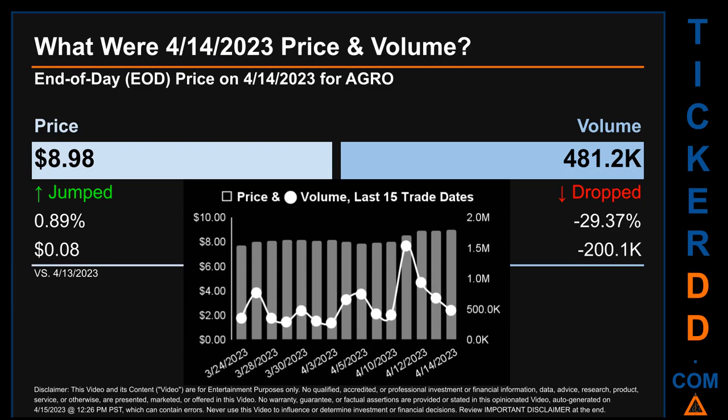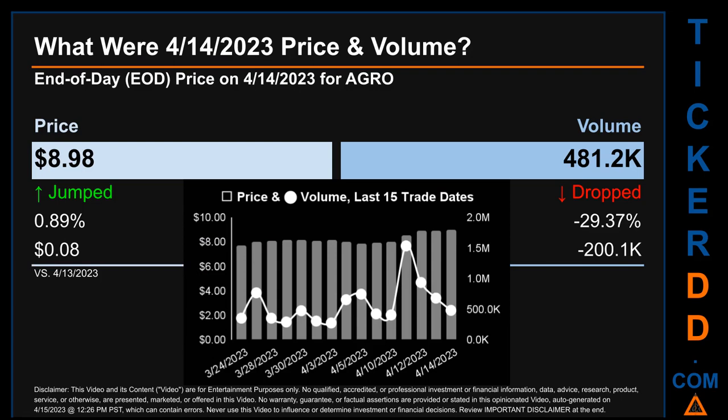What was end-of-day price and volume for AGRO? On Friday, April 14, 2023, AGRO had an end-of-day price of $8.98 and volume of about 481.2 thousand. Compared to the previous trading day, the price jumped 0.89%, gaining 8 cents, while volume dropped 29.37%, decreasing about 200.1 thousand. The graph shows price and volume for the last 15 trade dates.